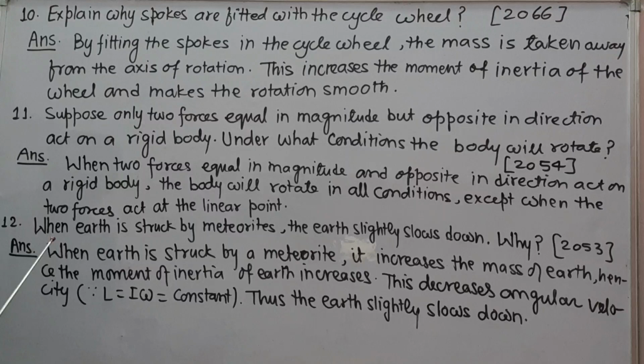Next, question number 12. When Earth is struck by meteorites, the Earth slightly slows down. Why? Answer: when Earth is struck by a meteorite, it increases the mass of Earth and hence increases the moment of inertia of Earth. This decreases angular velocity because angular momentum L is I omega is equal to constant about the axis of rotation. Thus, the Earth slightly slows down.